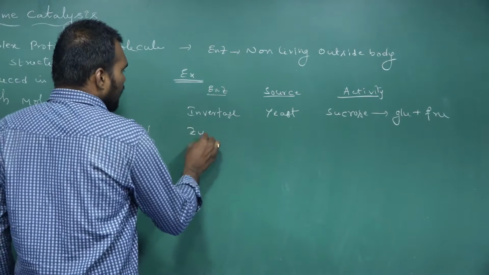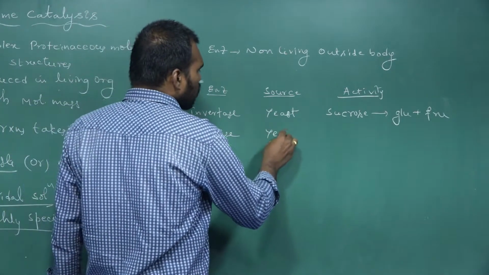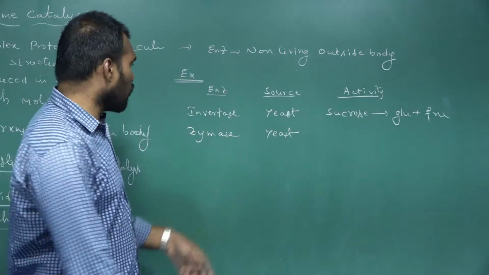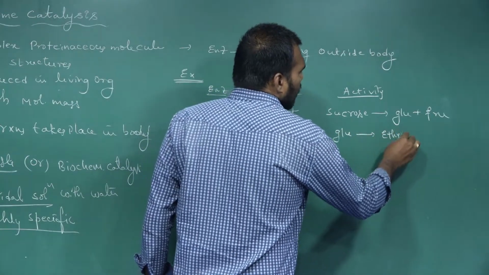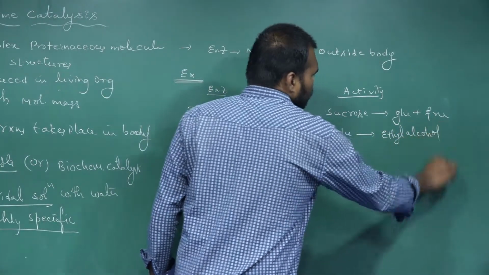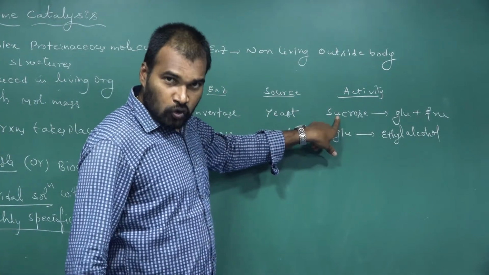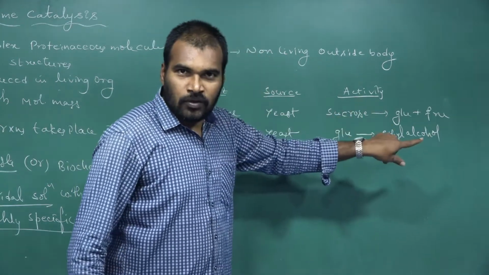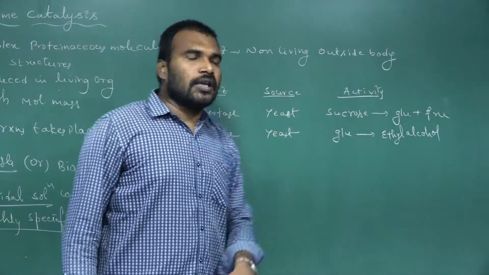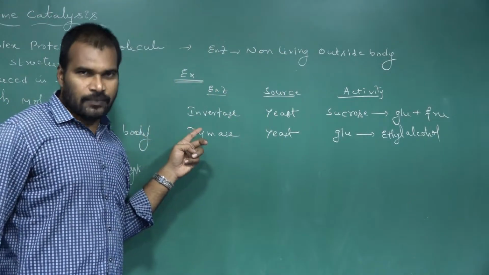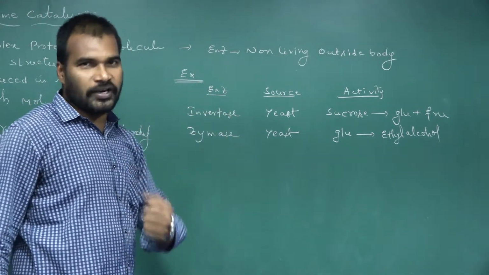Next one, zymase. Even the source of zymase is yeast. What is the role of zymase? It converts glucose into ethyl alcohol or ethanol. Because of this conversion of sugarcane juice into ethyl alcohol, industrially, to produce ethanol from sugarcane juice, they use invertase enzyme and zymase enzyme. This is what we know as fermentation of sugarcane juice.